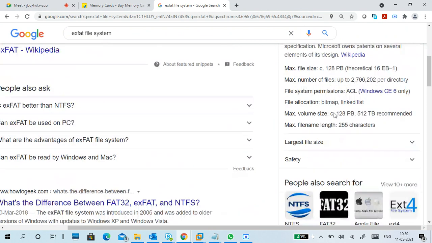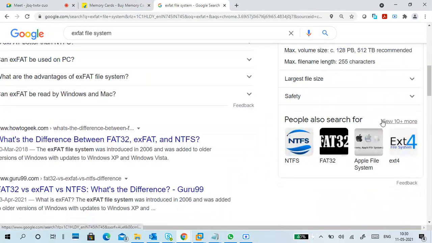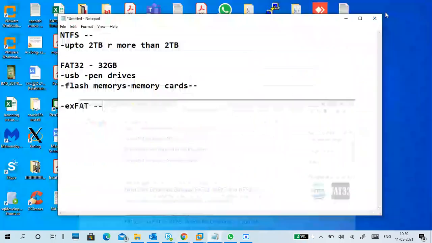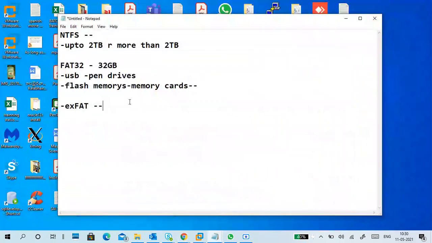It supports maximum partition size and big files, you can put big files in it.